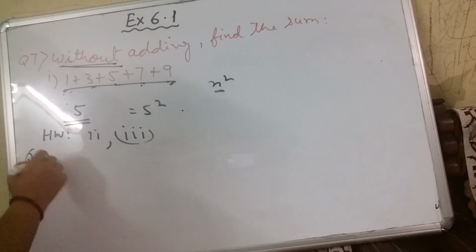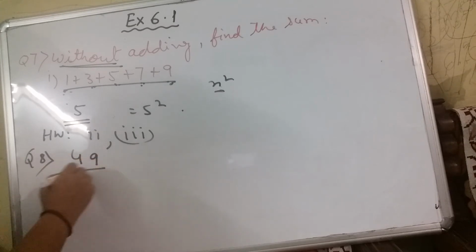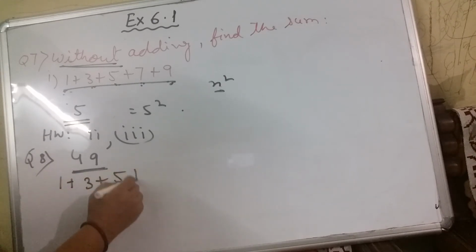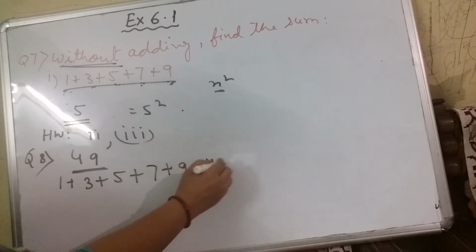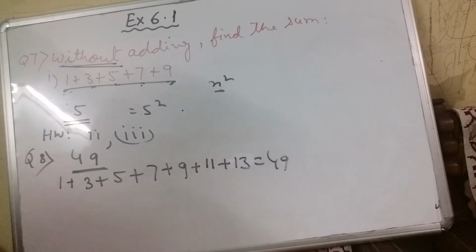Question number 8. It says, express 49 as the sum of 7 odd numbers. You have to express it as the sum of odd numbers, 7 odd numbers. So 7 odd numbers means you have to start from 1. 1 plus 3 plus 5 plus 7 plus 9, 1, 2, 3, 4, 5, 6, 7. This way you can do. Question number 8, part 2 will be your homework.